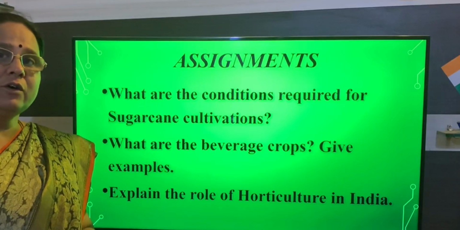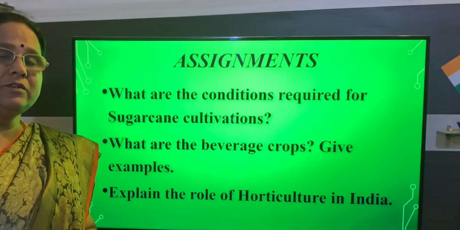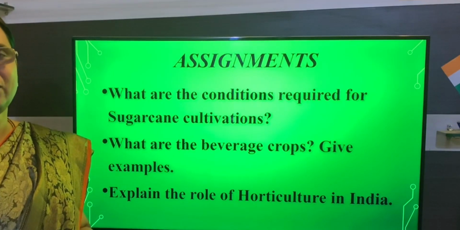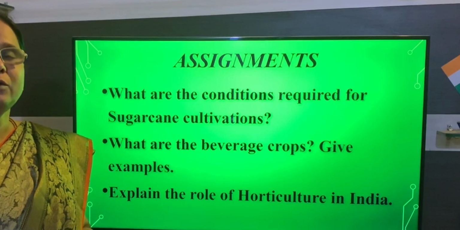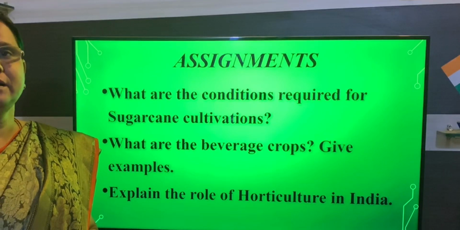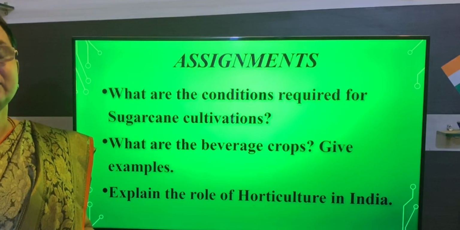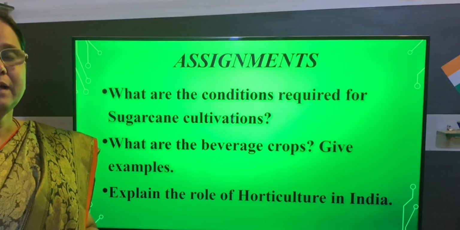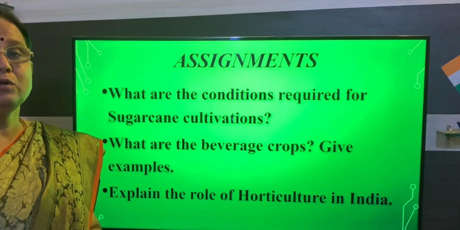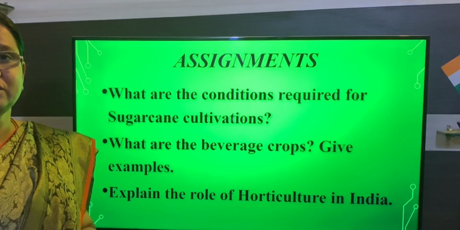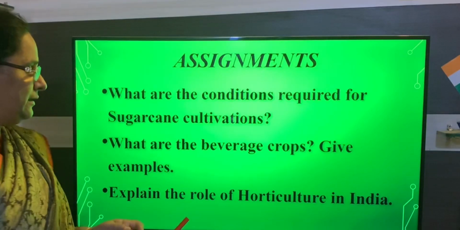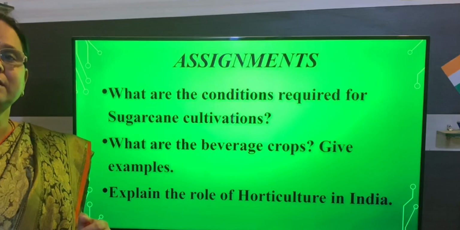Horticulture is where we concentrate on cultivation of fruits, vegetables, flowers and aromatic plants. And after that you have to write what the importance of horticulture is. Why do we concentrate so much on horticulture? The main reason is it generates profit. And the next ones are generates employment opportunity, maximum utilization of natural resources, and it is suitable for a variety of climate and soil. That is the reason why we give importance to horticulture.